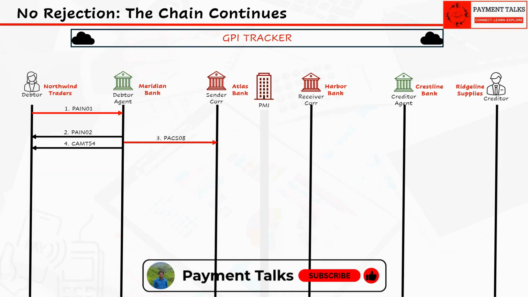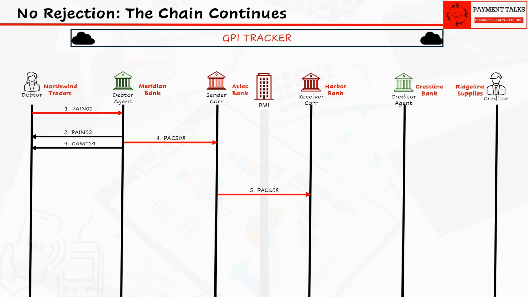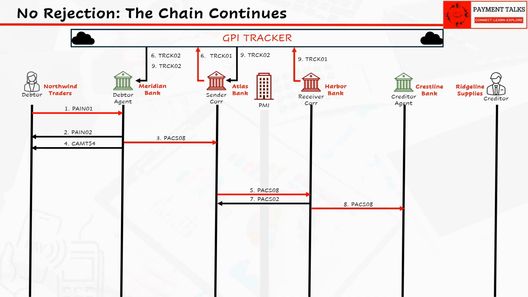If Atlas doesn't reject, the payment keeps moving. It forwards PACS.008 to Harbor and reports ACSP, accepted and in progress, only after it has acknowledged and forwarded. Harbor does the same thing on its own leg, forwarding to Crestline and reporting ACSP in turn. We saw all these steps in detail in video 1, the STP flow.